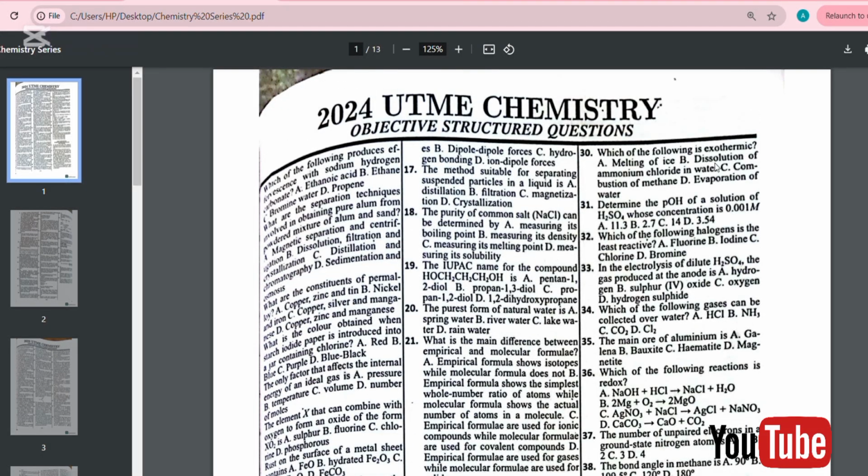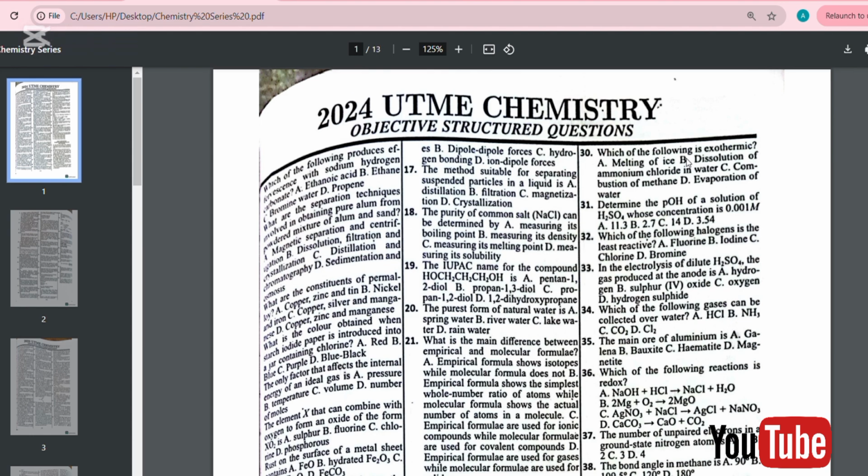Let's go to number 30. Which of the following is exothermic? A. Melting of ice. B. Dissolution of ammonium chloride in water. C. Combustion of methane. And D. Evaporation of water. The answer is C. All combustion processes are exothermic, meaning combustion of methane is the answer.